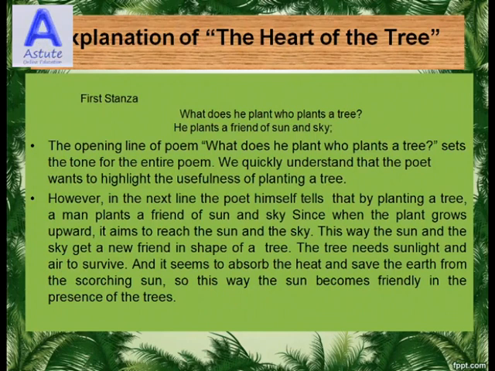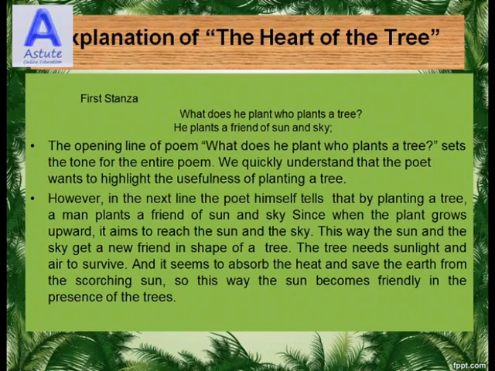The opening line of the poem, "What does he plant who plants a tree?" sets the tone for the entire poem. We quickly understand that the poet wants to highlight the usefulness of planting a tree. However, in the next line, the poet himself tells that by planting a tree, a man plants a friend of sun and sky, since when the plant grows upward, it aims to reach the sun and the sky.